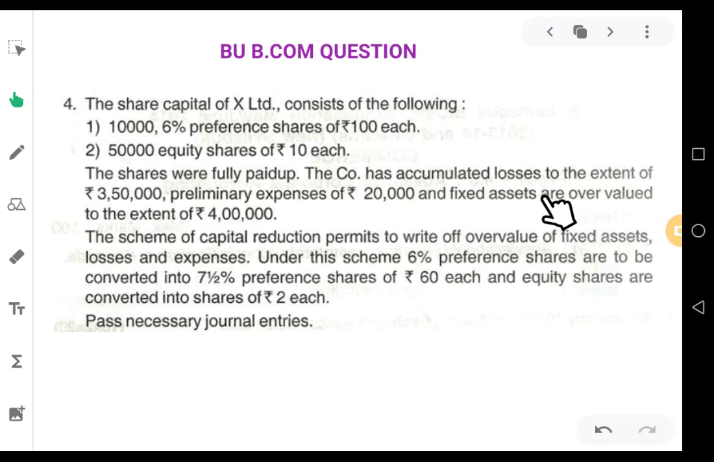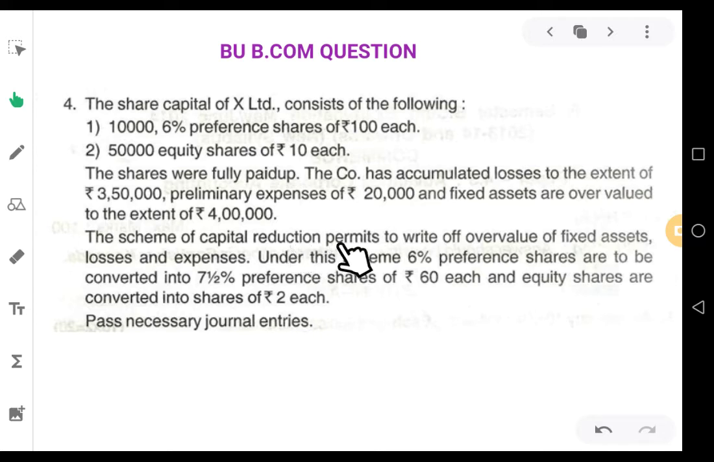That means here fixed assets are overvalued to the extent of 4 lakhs. So we should reduce 4 lakhs from the fixed assets. That means 4 lakhs worth of fixed assets should be written off or depreciated. The scheme of capital reduction. When they are talking about capital reduction, we have to understand that it is internal reconstruction. They might not use the word internal reconstruction. Of course, some problems directly mention internal reconstruction. But if it is given as capital reduction, you should understand that it is internal reconstruction only.